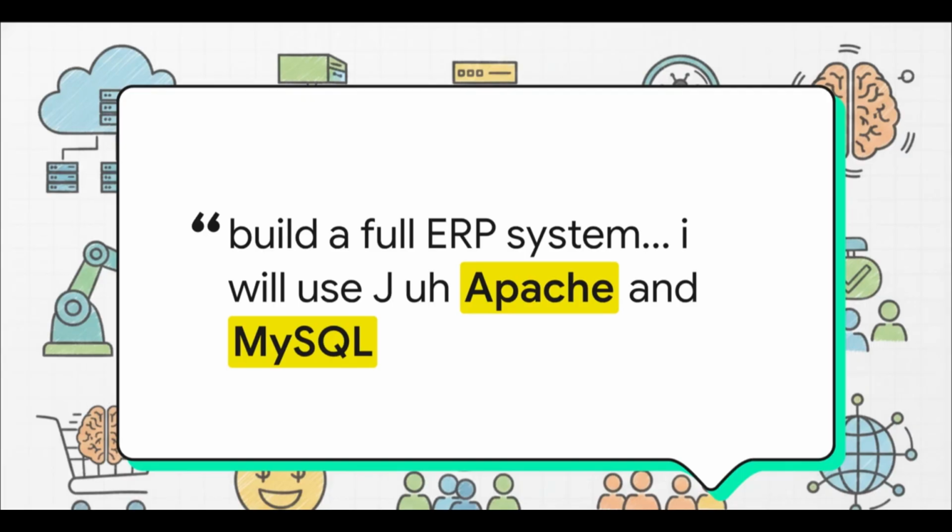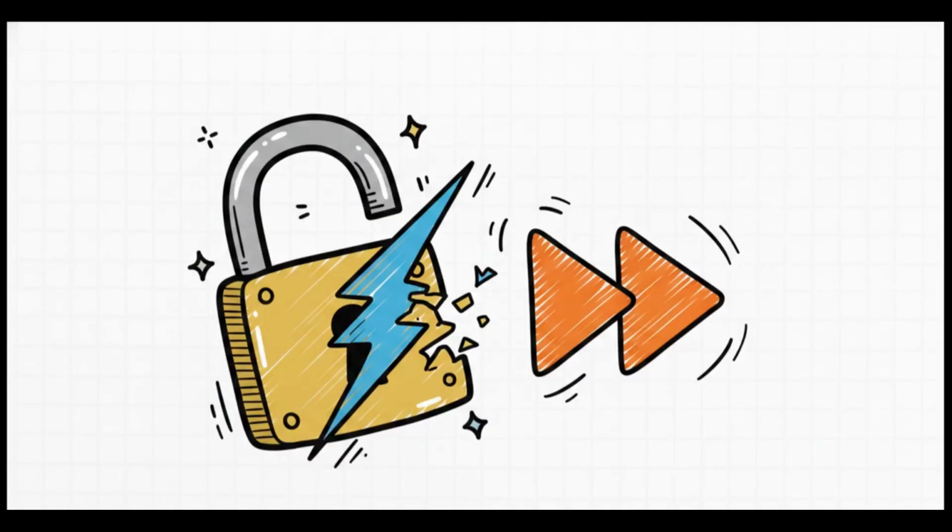Mention you're using Laravel, XAMPP, Apache, MySQL. Tell it you need modules for CRM, sales, and inventory. Remember, the better the blueprint you provide, the better the building you're going to get. Once you've got that perfect prompt, you feed it into your terminal where Claude Code is active. But wait, before you smash that enter key, you need to trigger a very specific bypass command.